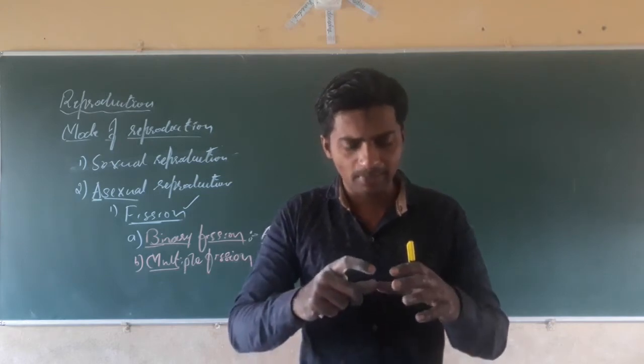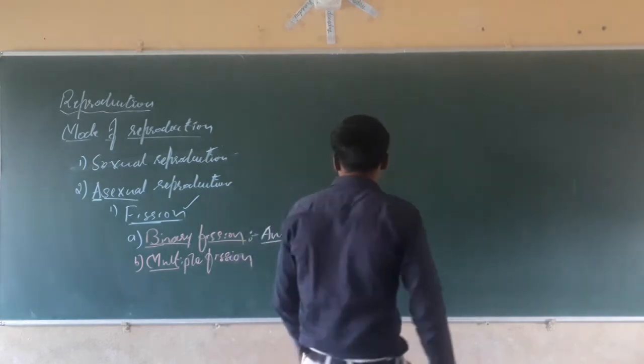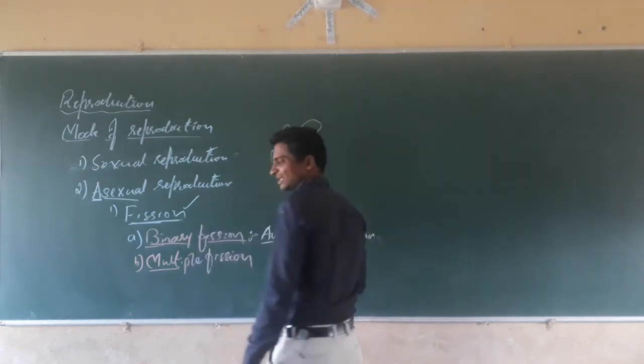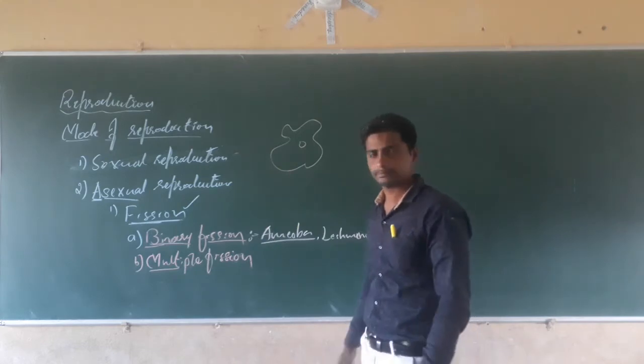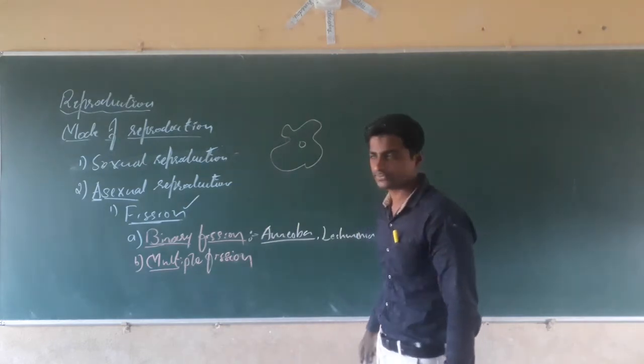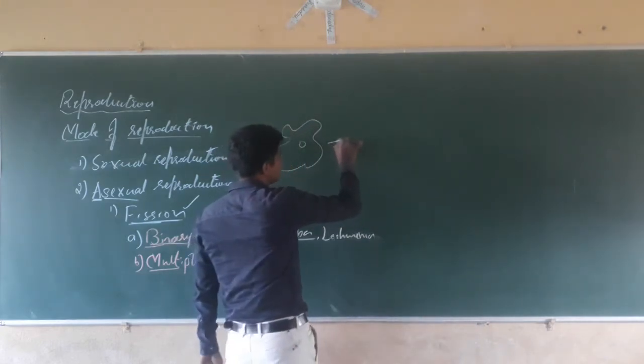When we see the amoeba cell under the microscope, you will find that it is an irregular shaped cell. Amoeba is an irregular shaped cell. It has the pseudopodia body, and all that we have studied in the previous classes, previous year. See what happens here, students?